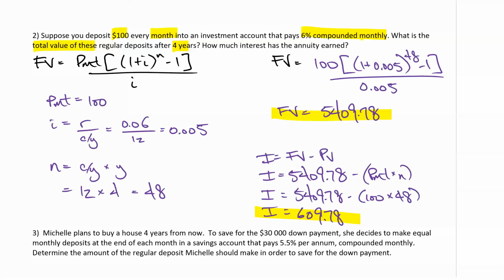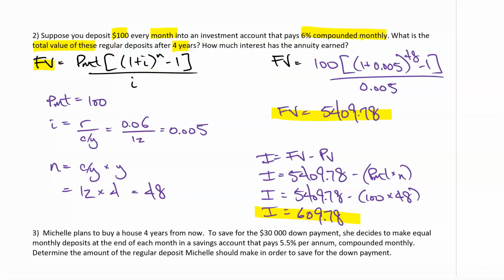See, the reason why I start with a formula all the time, let me backtrack, for those of you who might still be a little bit lost: start with a formula because you want to find FV. So you're like, okay, well, give me the formula. That's a no-brainer. You don't have to think about that. You just write out the formula. Typically, I'd even give you that, or you'd be given that on a formula sheet.